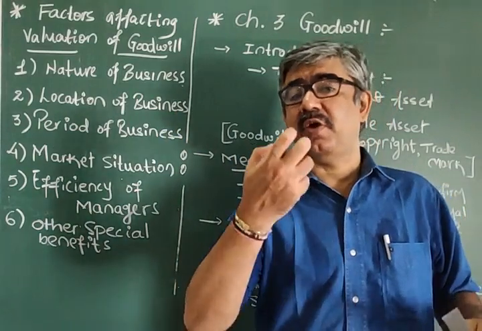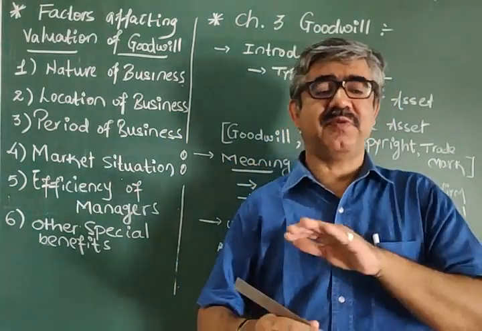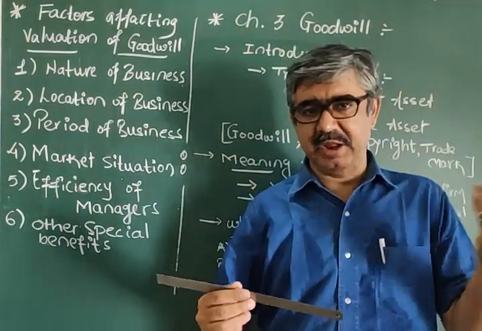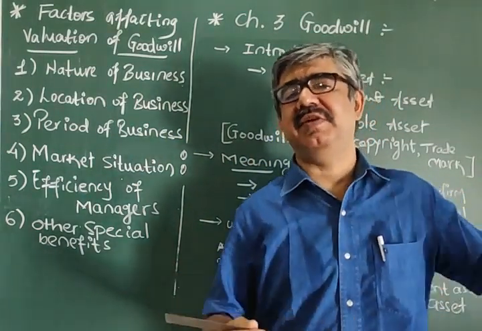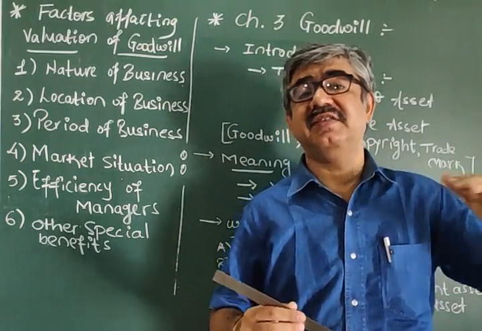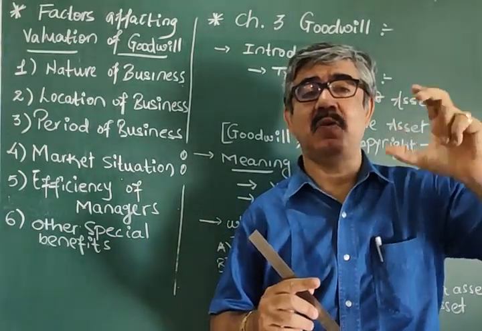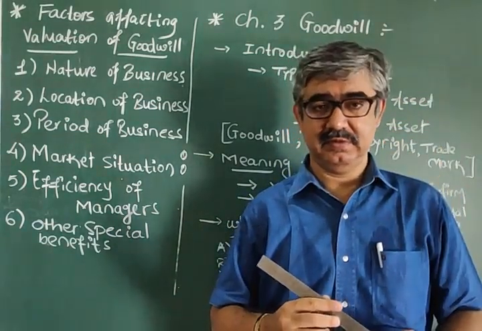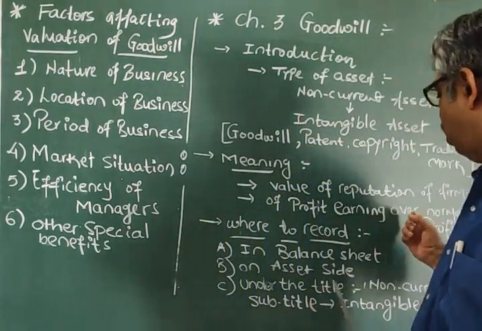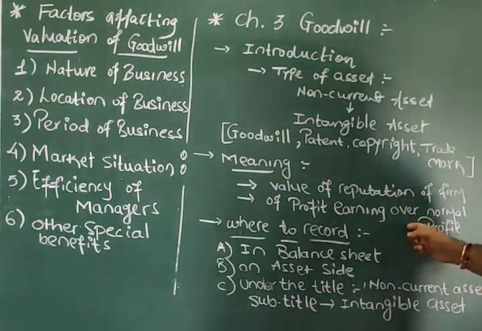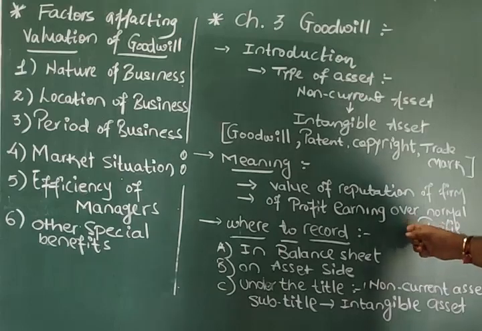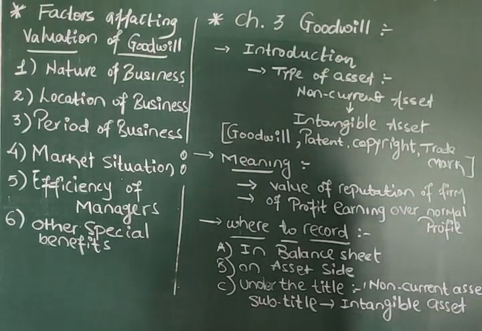Or if you secured 85% and your friend studying with you, of similar type, secured 70%, then we can say you create goodwill, not the monetary value, but you enhance the value of your mark sheet. Okay? In the similar way, normal profit means profit earned by a group of firms doing similar business. Okay? Just go through this particular part.